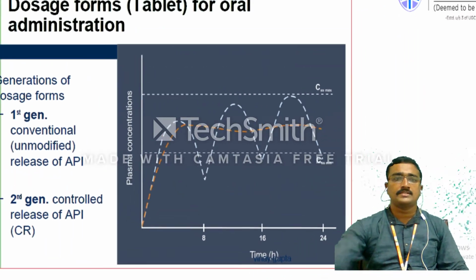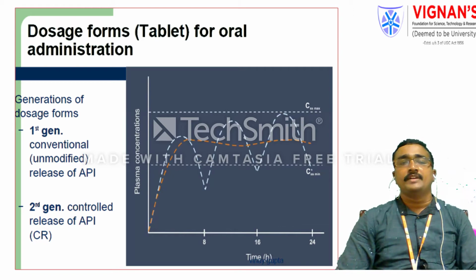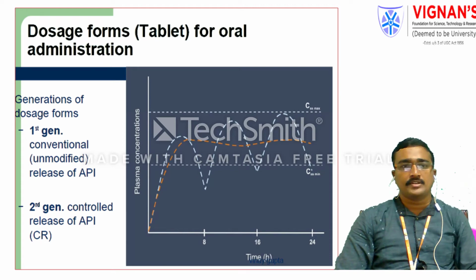Next, controlled versus sustained release. The dosage forms that are mainly administered orally are categorized into first generation and second generation drugs. The generation is mainly based on whether it is modified or unmodified. If it is an unmodified dosage form, where the release pattern is not changed with the drug delivery, then we can call it a first generation dosage form. If the release pattern is modified, then the modified drug delivery systems you can call second generation drugs.